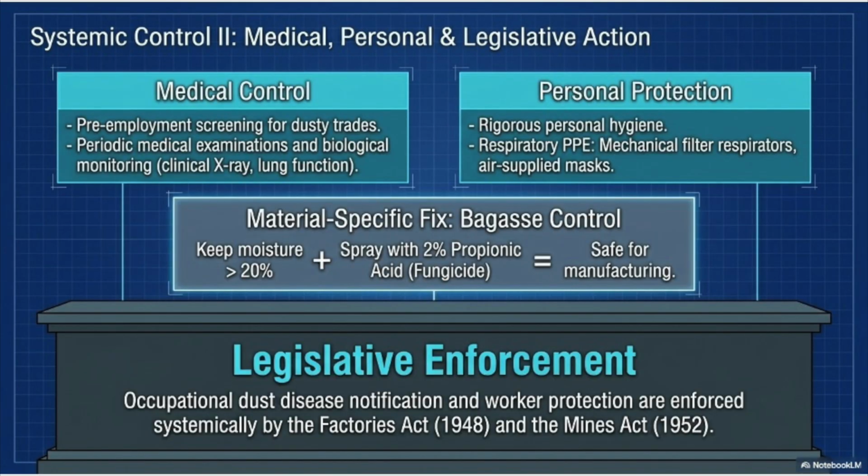The second level involves medical, personal, and legislative measures. Workers should undergo pre-employment and periodic medical examinations, including chest radiography and pulmonary function testing for early detection of disease. Personal protective equipment such as approved respirators and face masks should be used whenever exposure cannot be completely eliminated. Worker education, health surveillance, and smoking cessation programs further reduce disease risk.